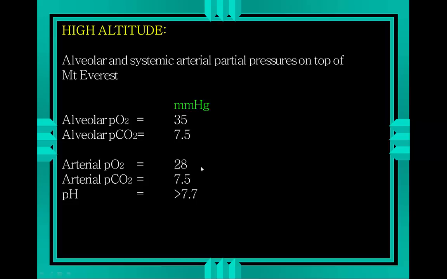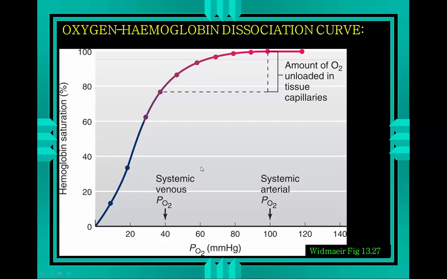Let's look at the PO2, which is the most obvious change though. Now you've seen this many times, the oxygen hemoglobin dissociation curve that I've taken from Widmaier, which looks at hemoglobin saturation, or the percentage of hemoglobin that is fully saturated on the y-axis, and the partial pressure of oxygen on the x-axis.